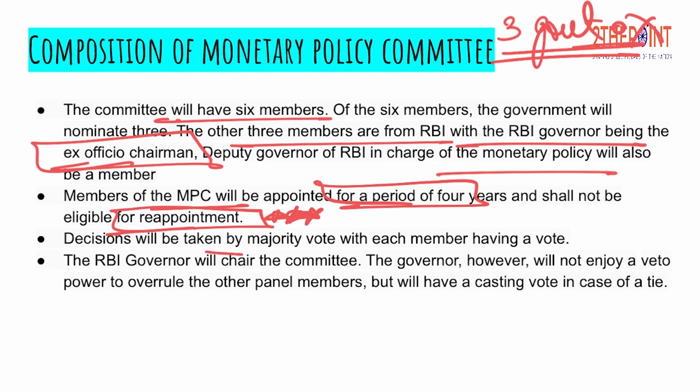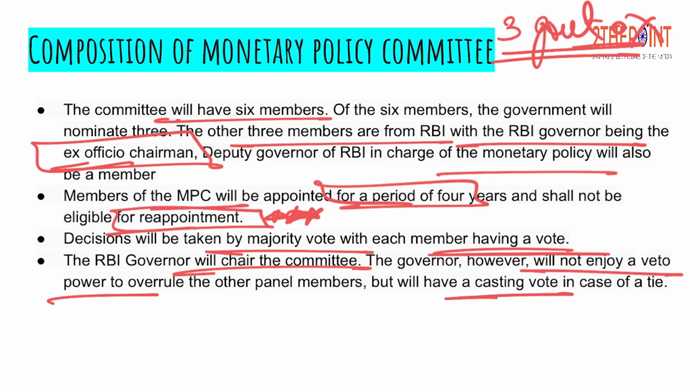Decisions will be taken by majority vote, with each member having 1 vote. Also, the RBI governor will chair the committee, as I told you before. The governor will not have a veto power. Veto means the power to nullify the decisions taken by the committee. This power is not granted to the governor in this committee, but he has a casting vote in case there is a tie.